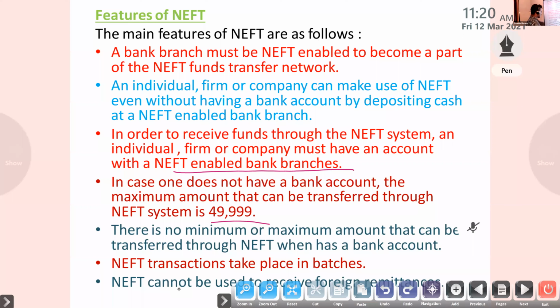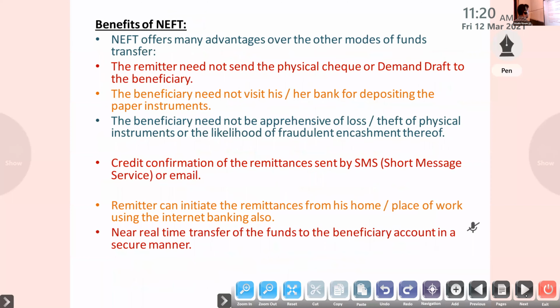Okay, next, NEFT cannot be used to receive foreign remittances. It cannot be used for foreign exchange. That's the National Electronic Fund Transfer. Next one, benefits of NEFT, National Electronic Fund Transfer.